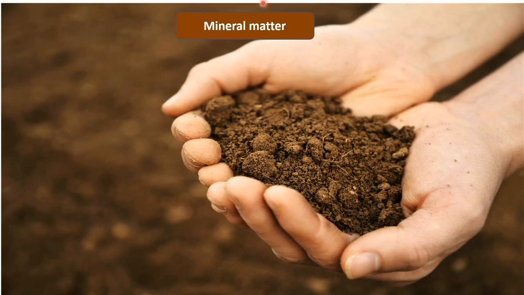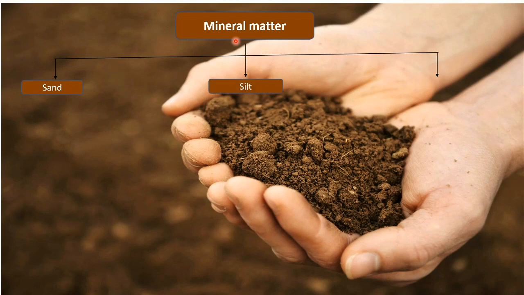So coming to what is mineral matter. Mineral matter are all the particles that are present in the soil. This mineral matter is mainly of 3 types. These are sand, silt and clay.